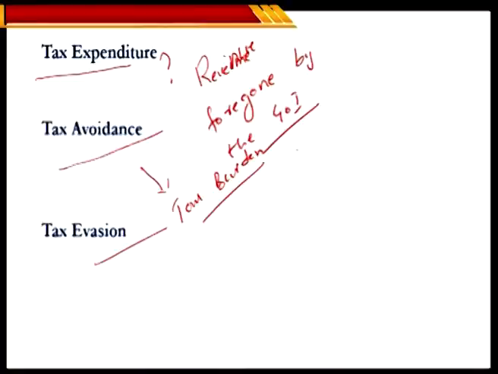Whereas when it comes to the word tax evasion, it simply does mean that you are evading payment of taxes. Evading does mean you're not reporting. Simply if you don't report the income you make, you are not going to end up paying any tax to the government of India. If you don't report any income, or any economic transaction that you make, or any source of money that you happen to make, in such a case you end up paying no tax to the government of India. So that's what we call tax evasion.